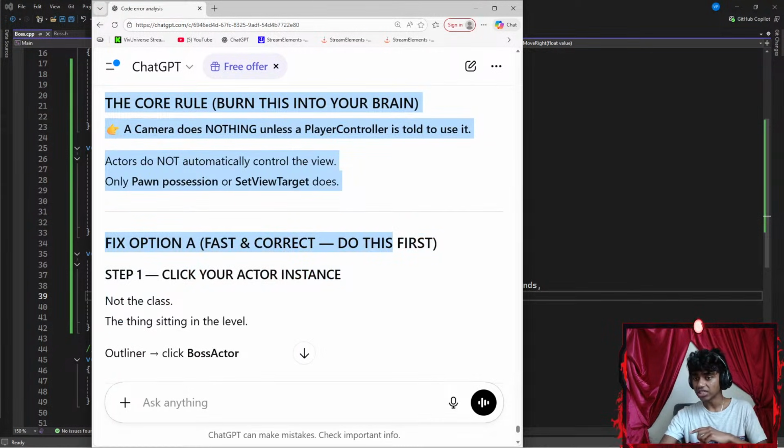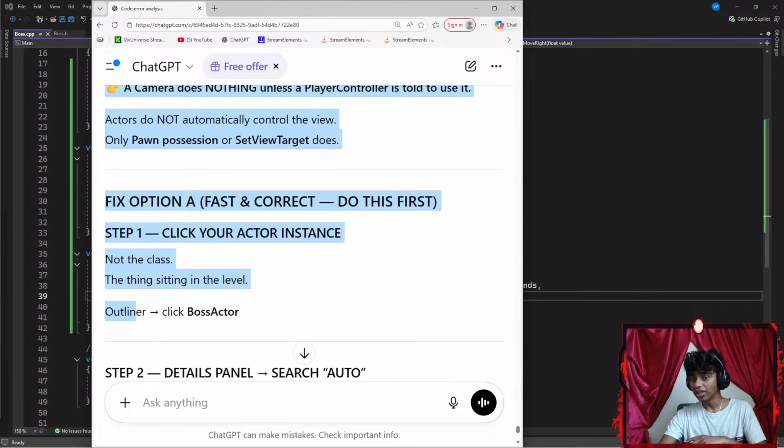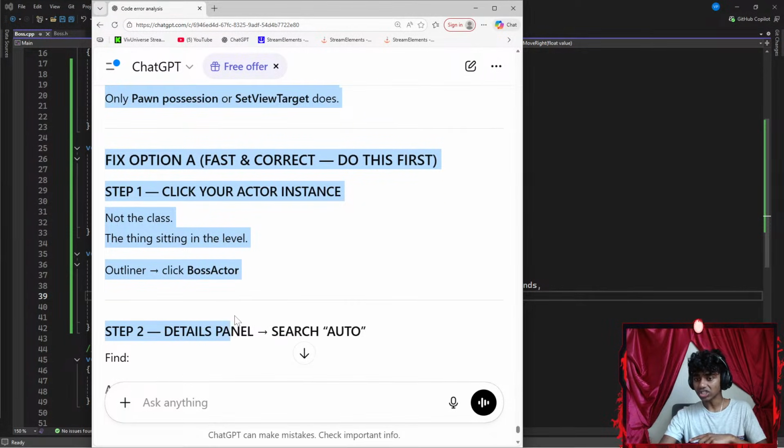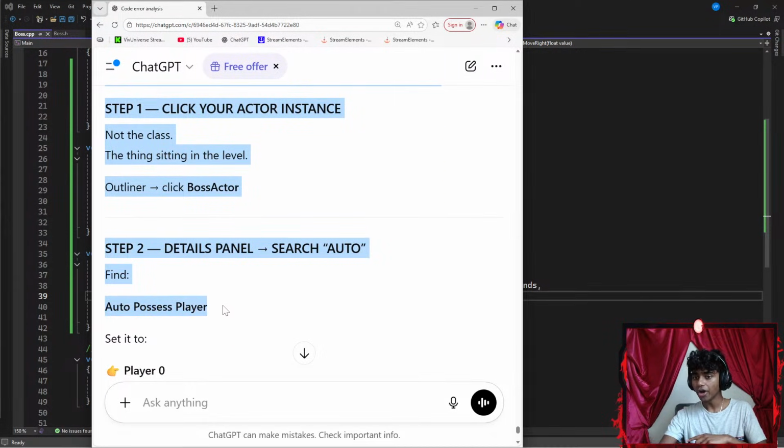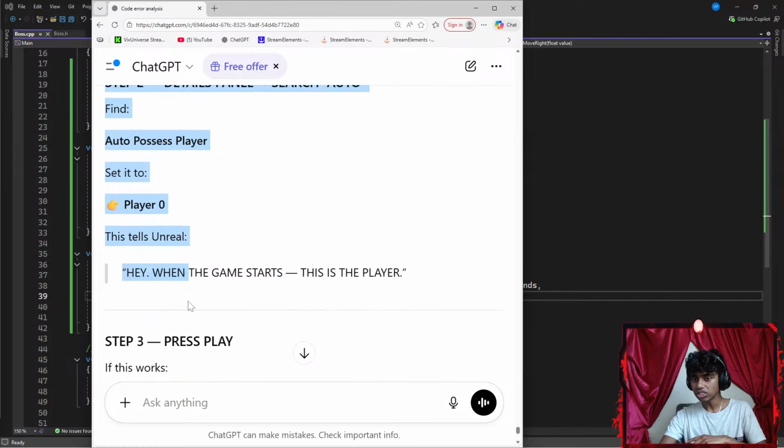Fix option fast. Correct. Do this for step 1. Click your actor instance, not in the class. Okay, the thing sitting in the level outliner. Click boss actor. Step 2, details panel. Search auto possess player. Set it to 0.